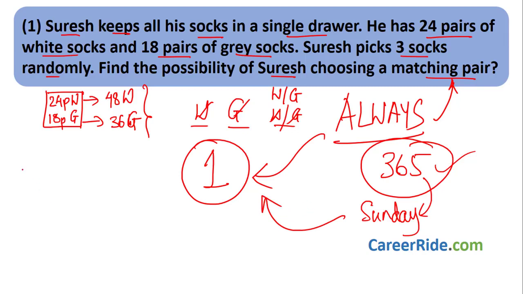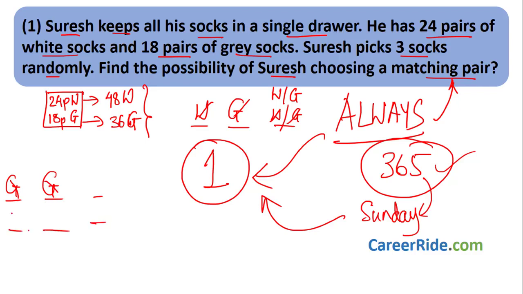Take a look over here. First, say there are again 3 socks. Okay, say Suresh closes his eyes and picks, say, a grey sock. Okay, again he closes his eyes and picks another sock. If it is again grey, here he got a matching pair. So this is going to happen.